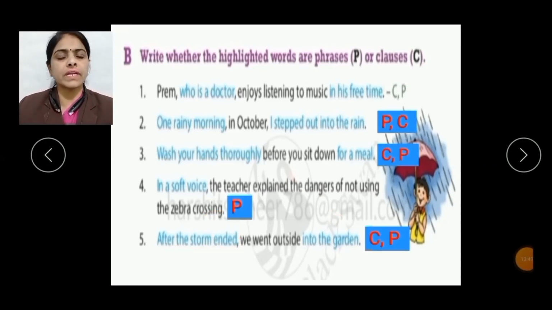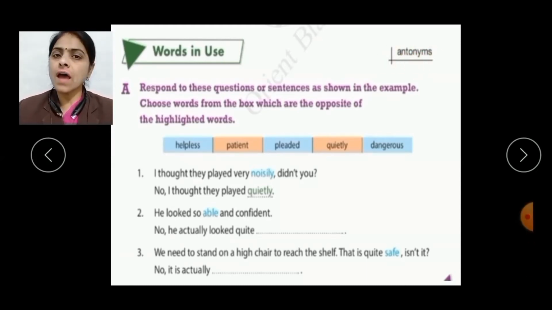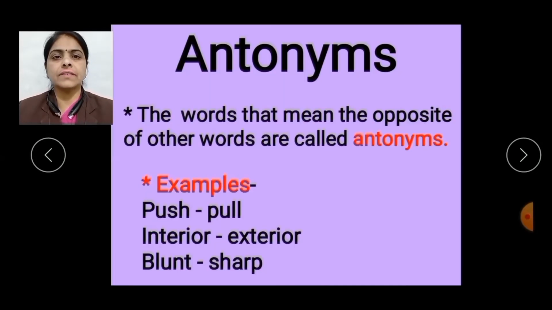Now let's move on to the next exercise, that is words in use. In this exercise, we will learn about antonyms. What are antonyms? Let's see on the next slide. Antonyms are the words that mean the opposite of other words. Let's have the example. The first one is push, pull. As push and pull are opposite in meaning, they are antonyms. Push is the antonym of pull. Similarly, pull is the antonym of push.